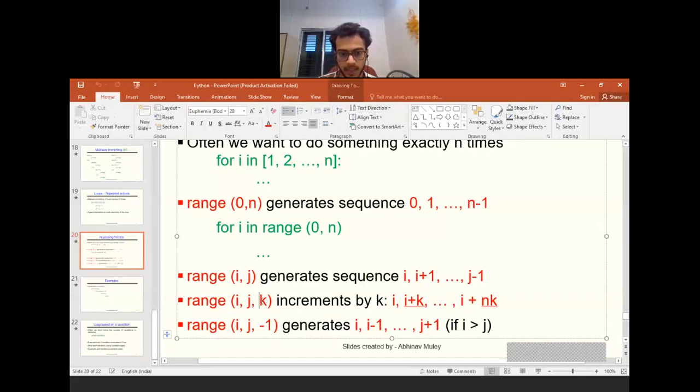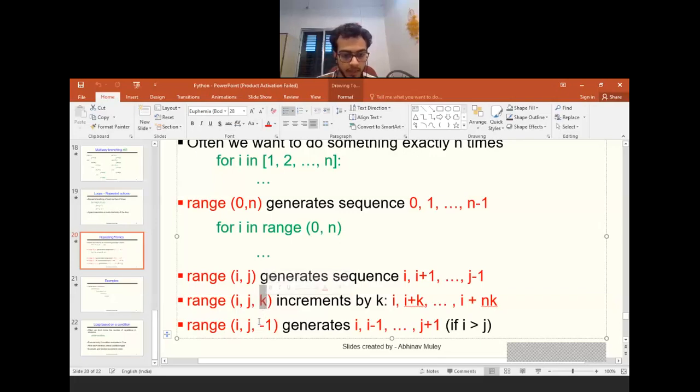So this k will be the steps in which you increment. Let's say, by the increment operator, i equal to i plus 2. So you can write here 2, and this incrementation will be done in steps of 2.